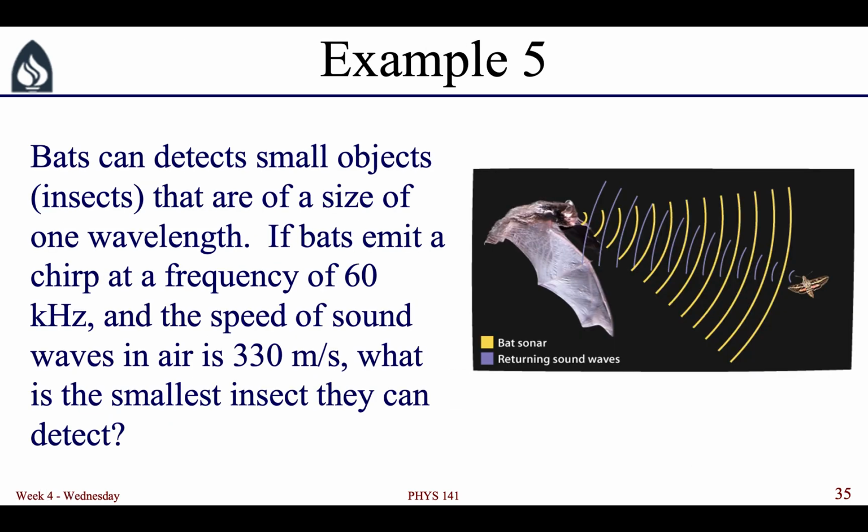So next, let's use this equation to analyze a sound wave. Bats can detect small objects, insects, that are of a size of one wavelength. So if a bat emits a chirp at a frequency of 60 kilohertz and the speed of sound waves in air is 330 meters per second, what would be the smallest insect they could detect with that chirp?